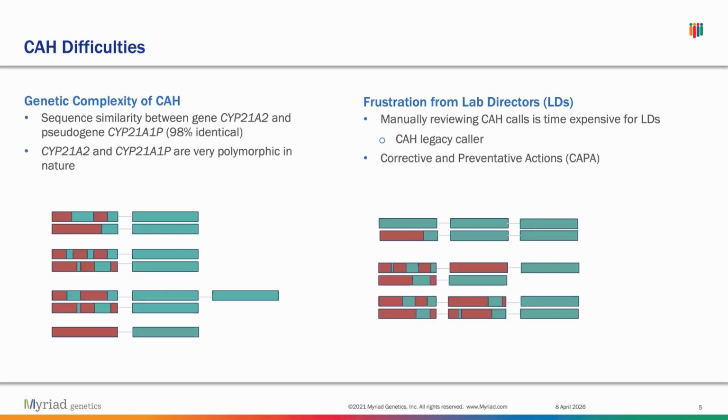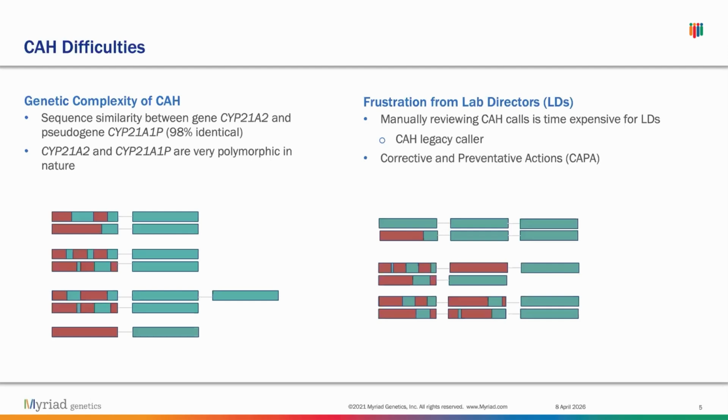Genetically speaking. And because of this complexity, it raises a lot of frustration from our lab directors here at Myriad. So what the lab directors do is that they take the results of the CAH legacy caller, which is basically this more rudimentary variant caller for CAH that doesn't use deep learning, and they have to manually review all the CAH calls, which, as you can imagine, is super, super time consuming and takes up a lot of their time and energy as lab